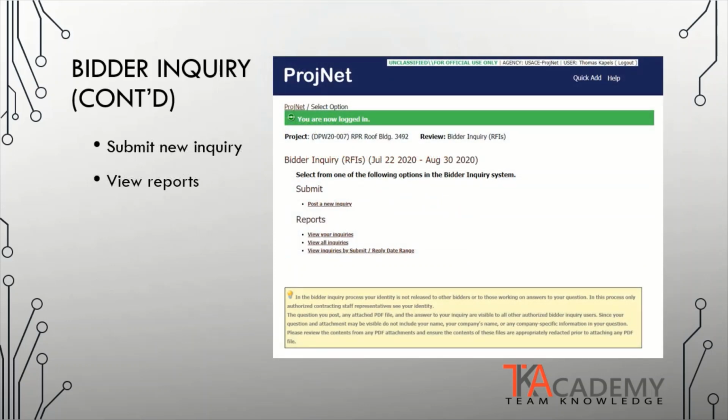You are now logged into the bidder inquiry for the project. From here you can access 2 things. You're able to submit a new inquiry by selecting the option for posting a new inquiry. And you can view reports, which will show you all the inquiries that have been submitted by yourself or by others for the entire project.